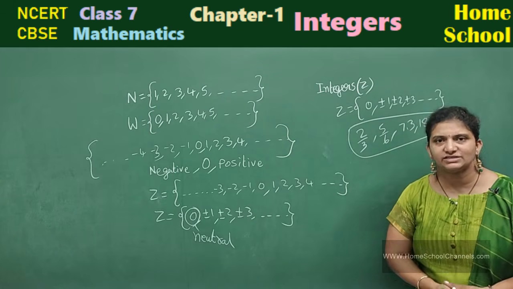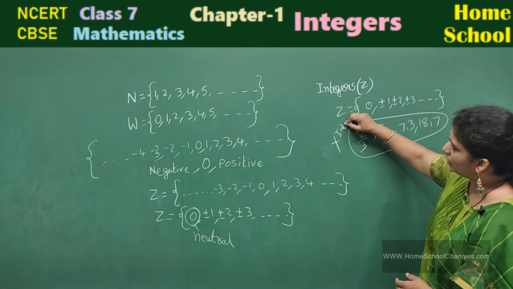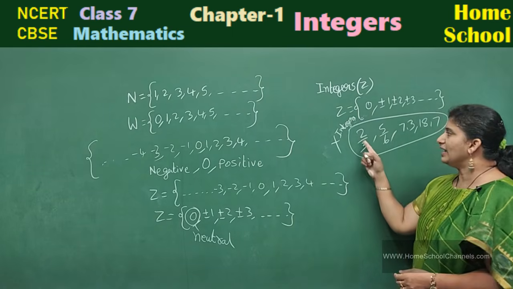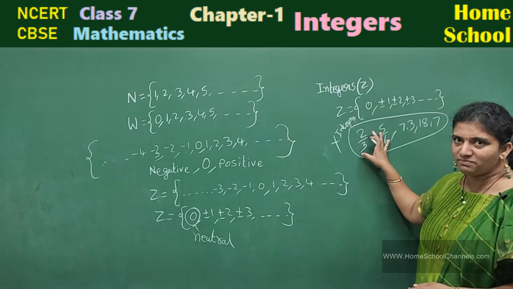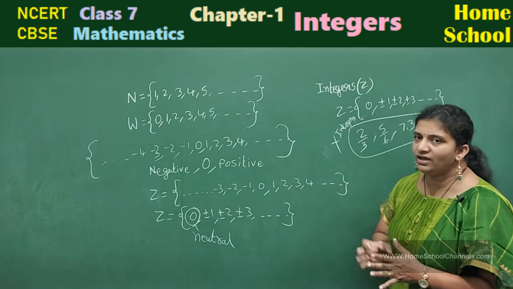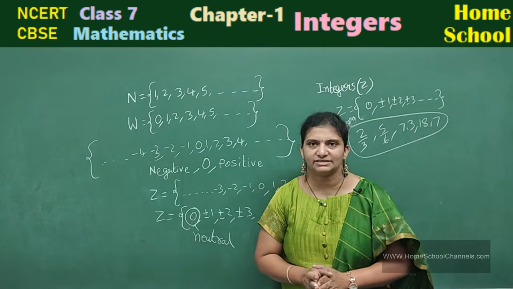Are they integers? No, they are not integers. Why are they not integers? They are in fraction form. That means these are rational numbers and these are decimals. What we can say? Fractions or decimals do not come under integers.